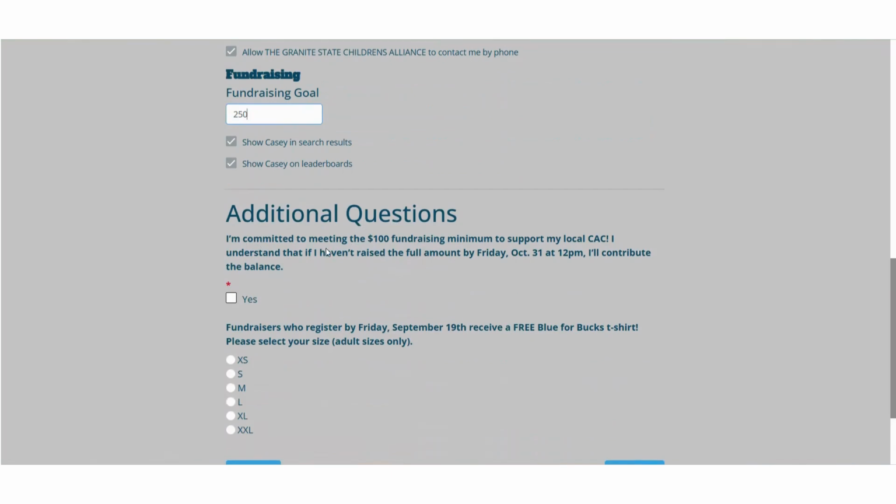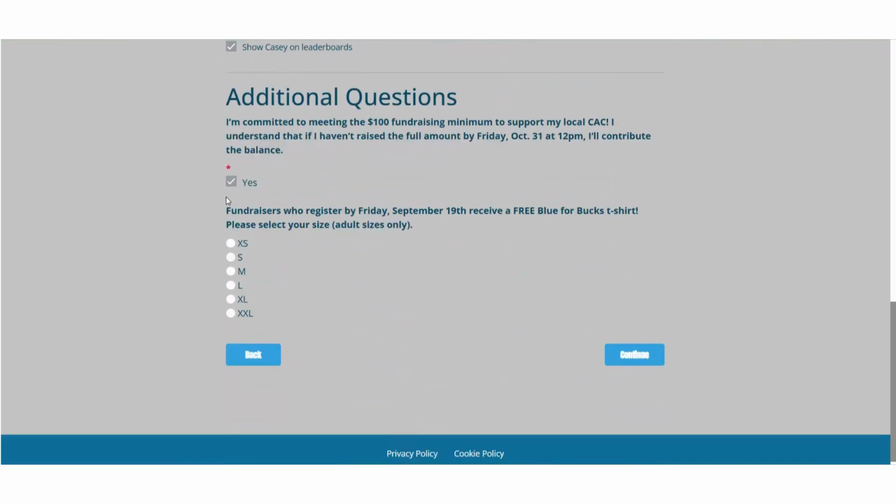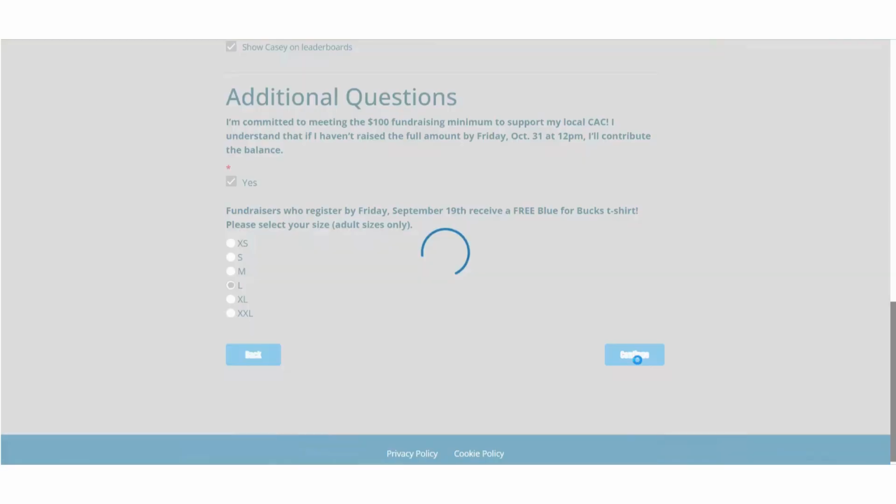So we recommend that you keep that checked. Here are the additional questions. So this is just reconfirming to make sure that everyone understands that there's a $100 minimum to raise by the end of the event on the 31st. And then for fundraisers who register by Friday, September 19th, we include a free Blue for Bucks t-shirt this year. The sizes are in adult sizes only, so please select what size you would like. This question will not show up if you are registering after the final cutoff date for that. Now I'm going to click continue.